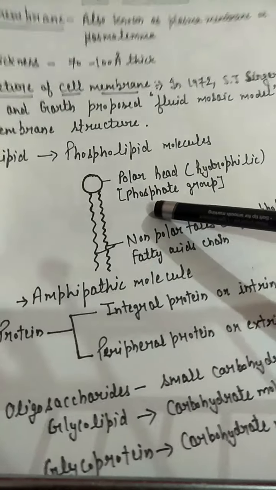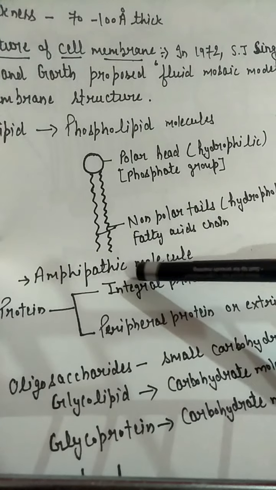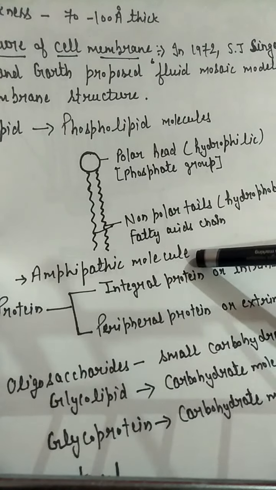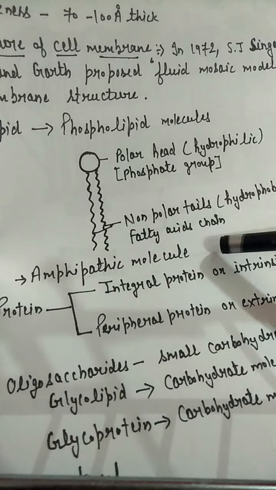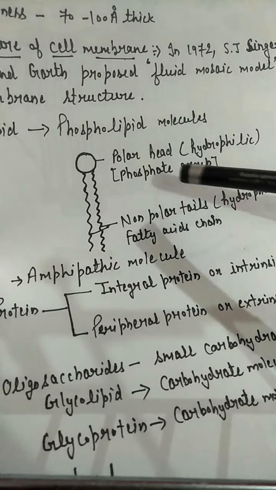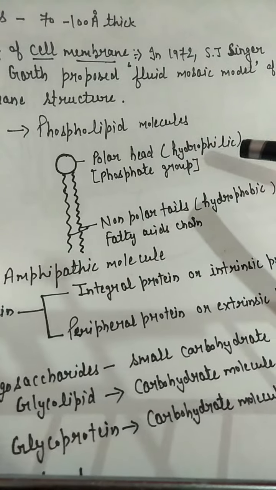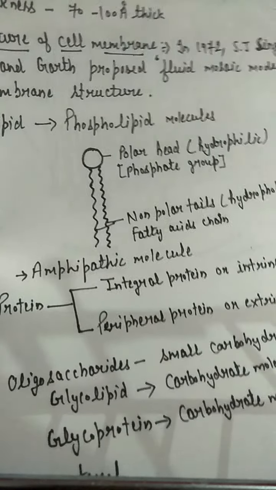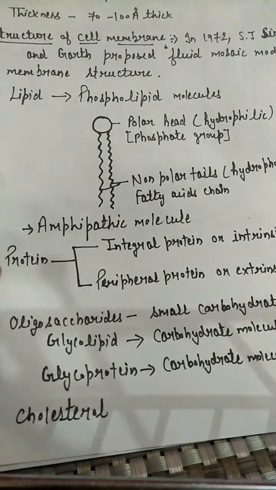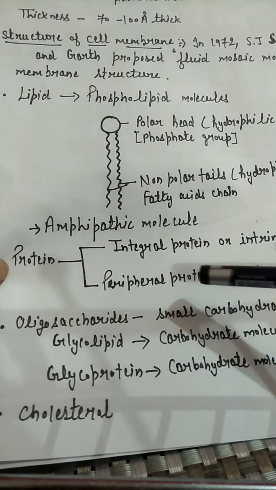That is why the phospholipid molecule is known as an amphipathic molecule. Amphipathic molecules are those which possess both polar and non-polar regions, or we can say hydrophilic and hydrophobic regions.